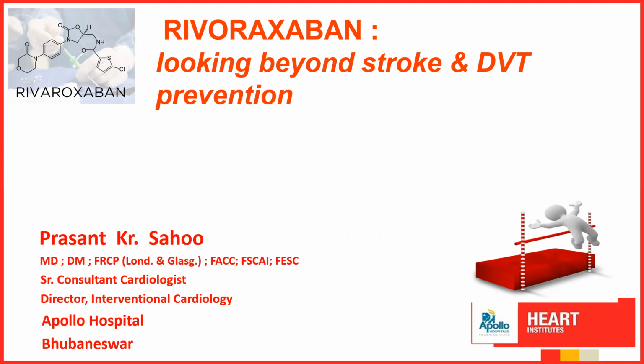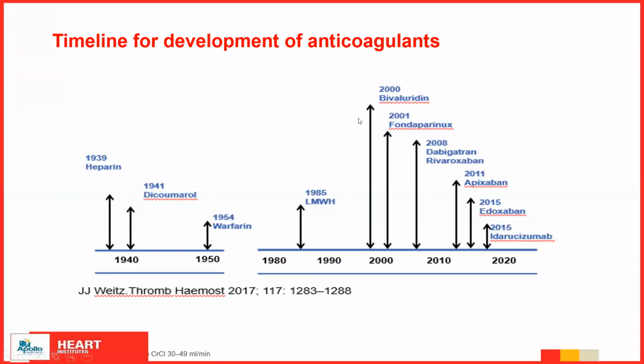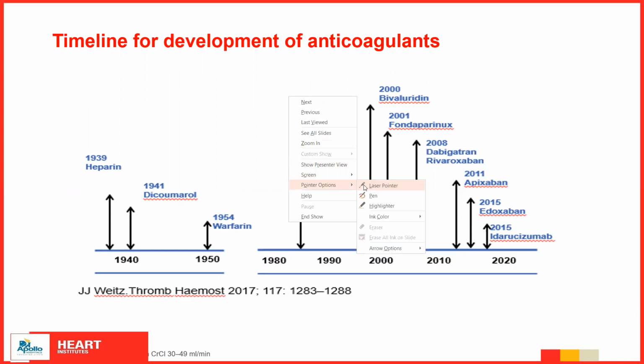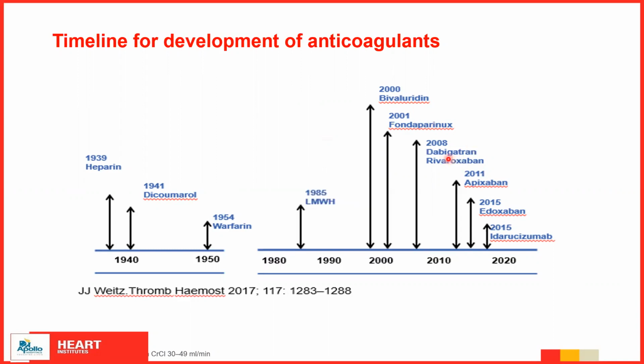So let us see what was Rivaroxaban. If you see the timeline of development of anticoagulants, you will see that anticoagulants have been in use since 1940, and it was in 2008 that dabigatran and Rivaroxaban came into being. So from 1940 onwards to 2020, we have had a host of anticoagulants coming into play.